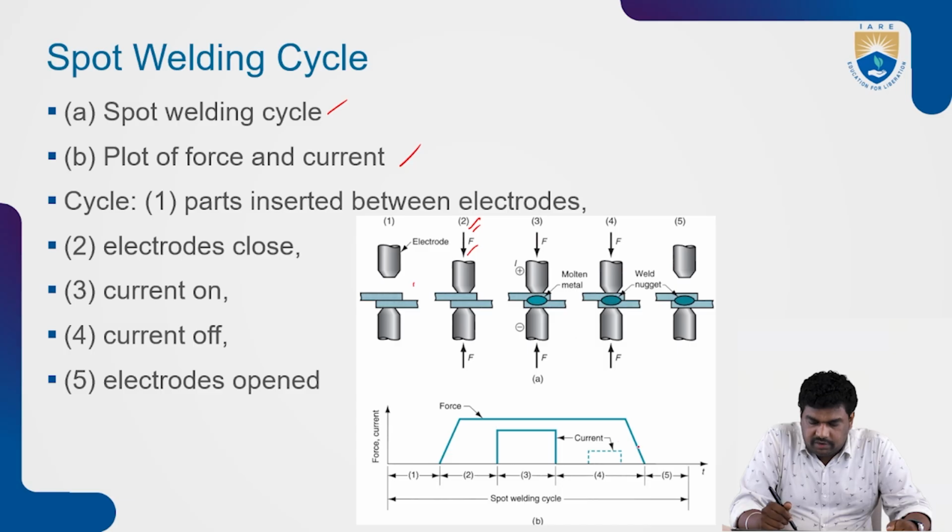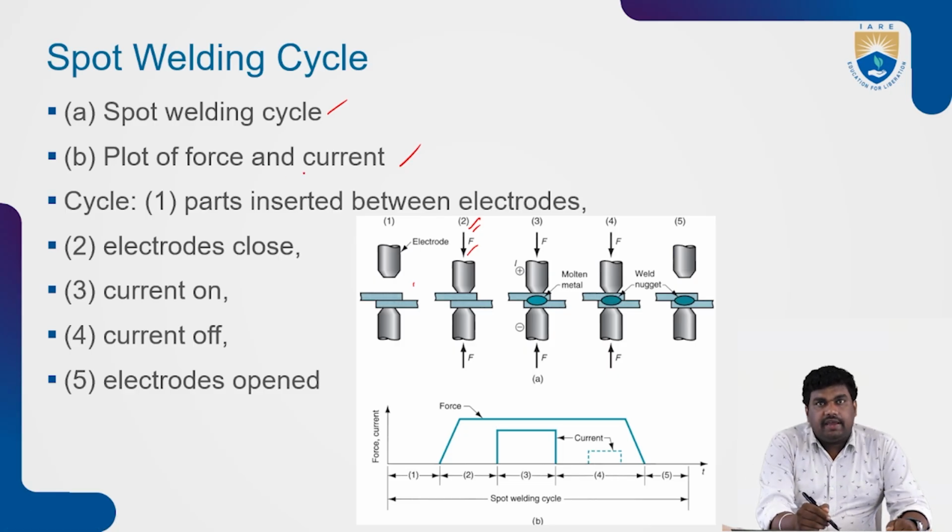Then, once the fourth stage is completed, we remove it. The current will be turned off, and the force will be gradually reduced. Then in the fifth cycle it is removed, and you will have the welded plate. So here is the normal plate, and here it is welded together.